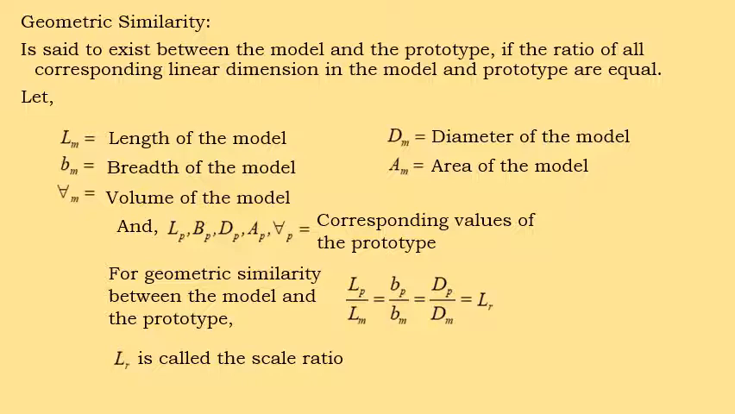So these two, model and prototype, are similar in dimensions. That means you are maintaining some scale from the prototype to the model, or model to the prototype. So that is called what now? Scale ratio.